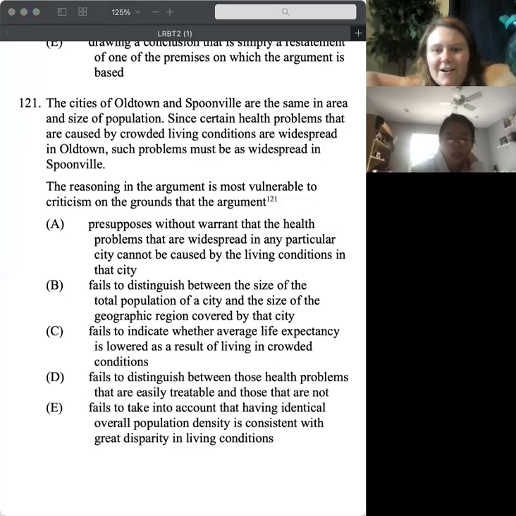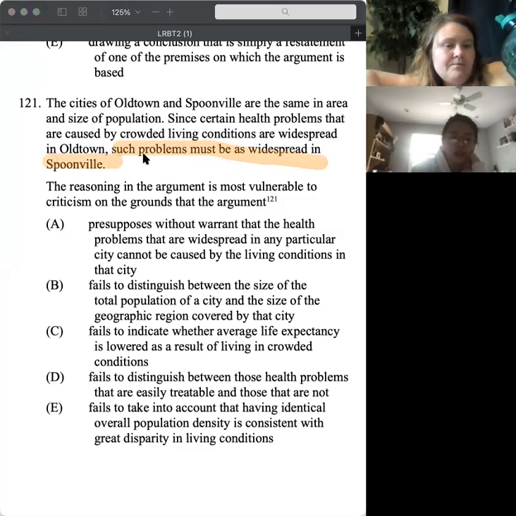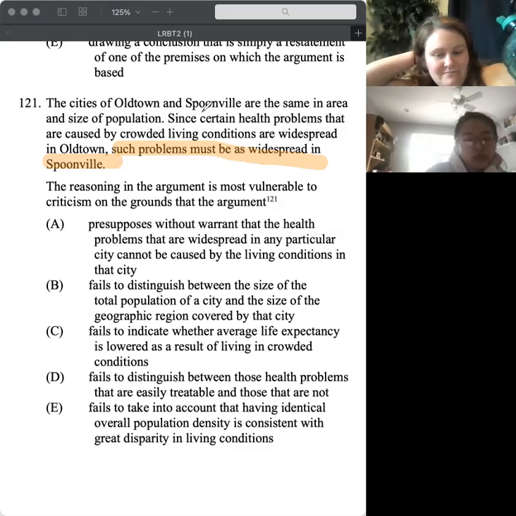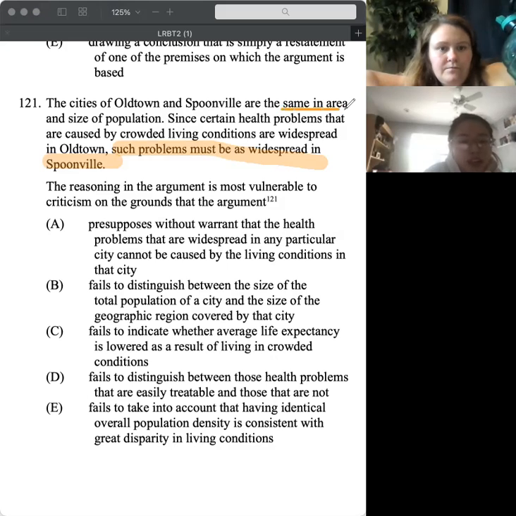All right, what is our conclusion? They're saying that those problems are also widespread in Spoonville. So we're saying that these certain health problems that are caused by crowded living are also in Spoonville. And why are we saying that? Because those two cities are in the same area and have the same population size. Yep, and Old Town has them.